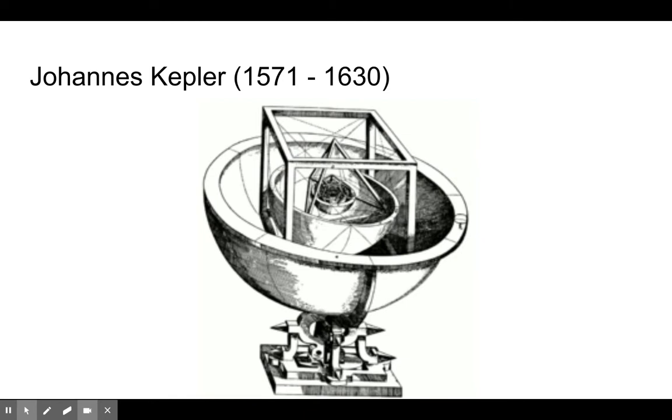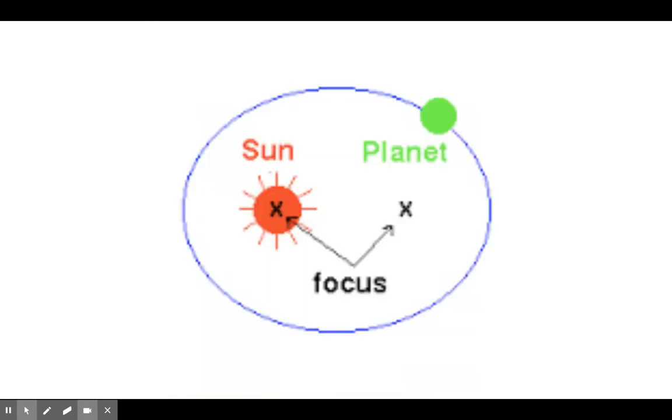So Kepler has 3 laws of motion. Here's the first. It's in pictorial form. He says that the planets don't go in circles. They go in ellipses. And so here is the ellipse. We'll talk about the shape of an ellipse a little bit more. An ellipse doesn't have a center. It has what are called 2 focal points, right? The foci of the ellipse. And he says the planets all orbit in elliptical orbits with the sun at one focus. The other focus is empty.